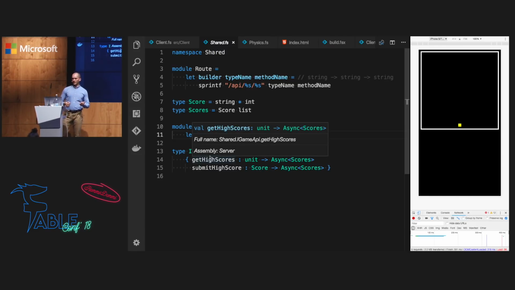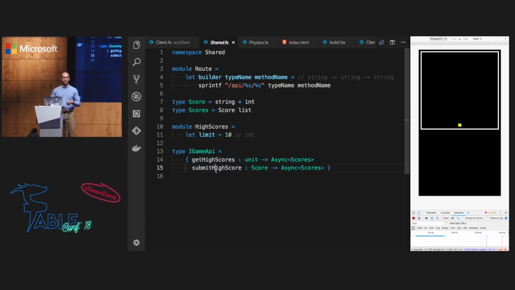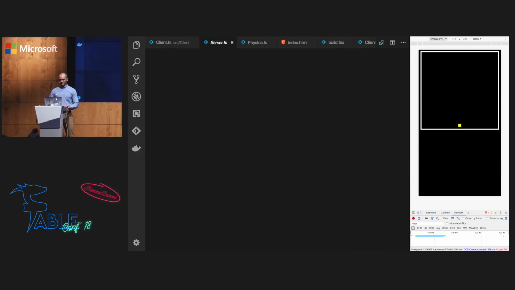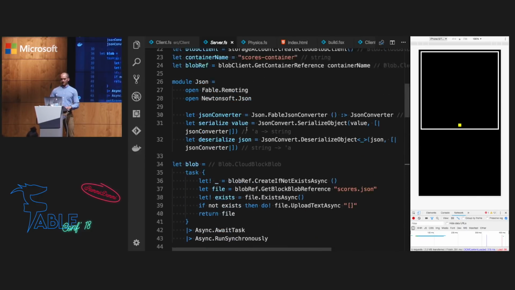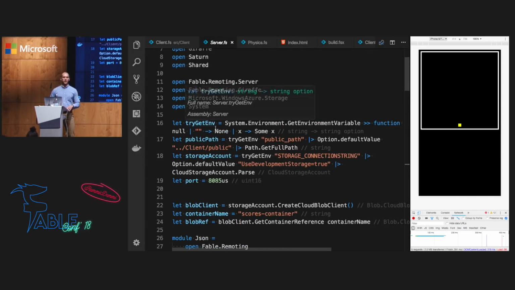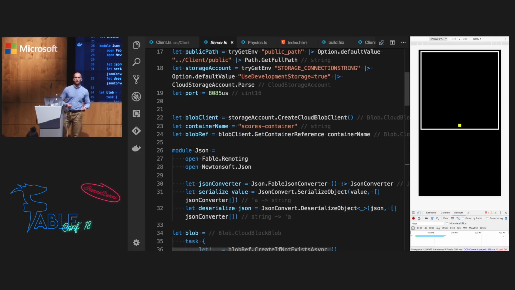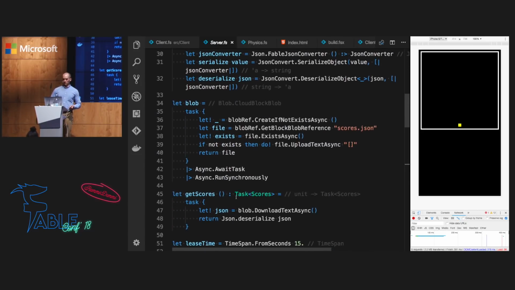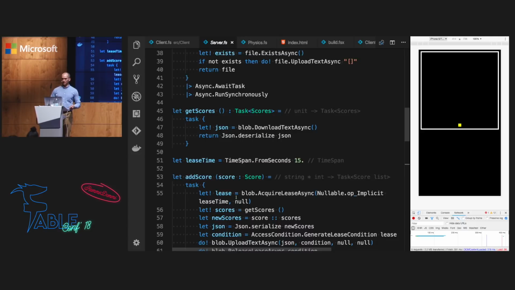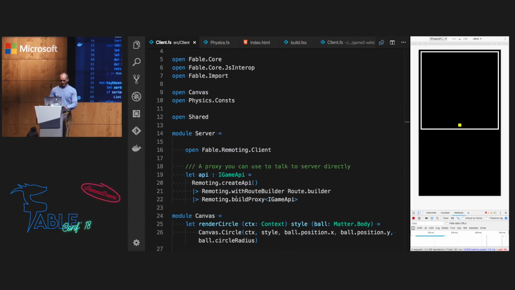We have get high scores or submit a high score, getting back high scores once again. So this is the shared module, and on the server side, there's some logic to communicate with Azure Storage, where we'll be storing a JSON file with scores in a blob. So it's already there. We won't have to worry about that.